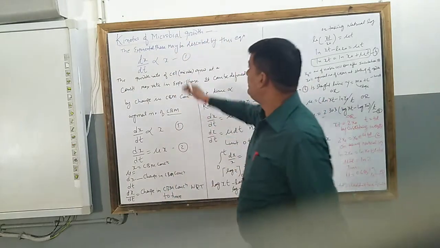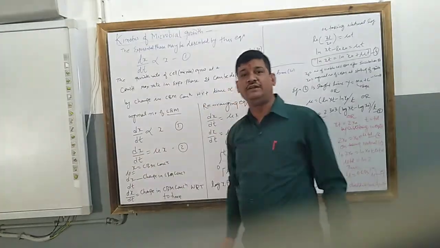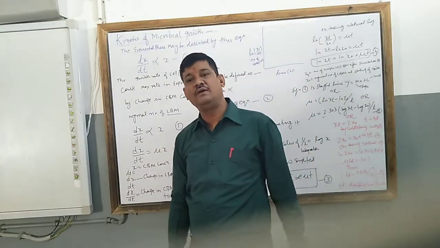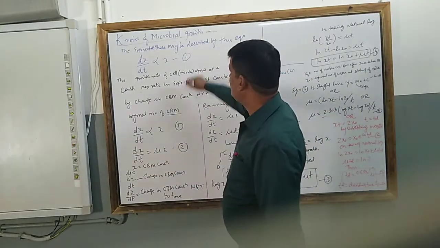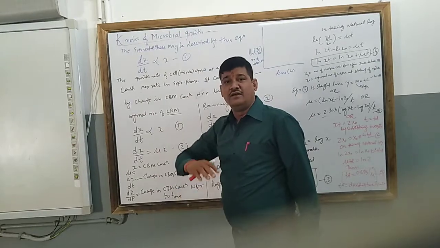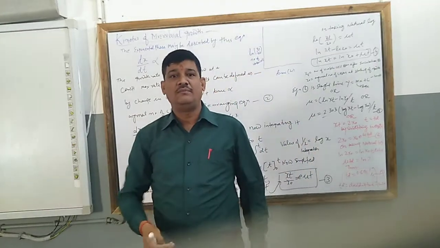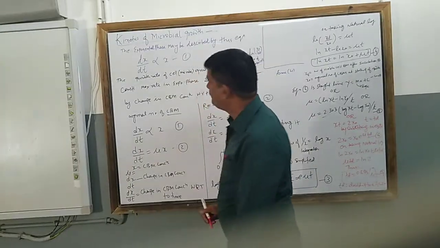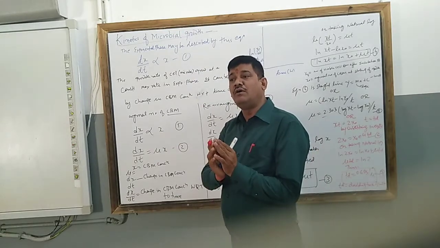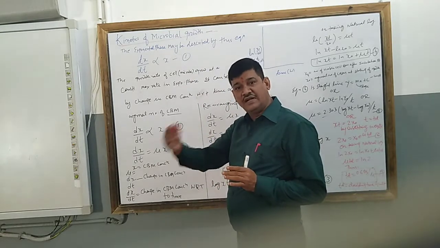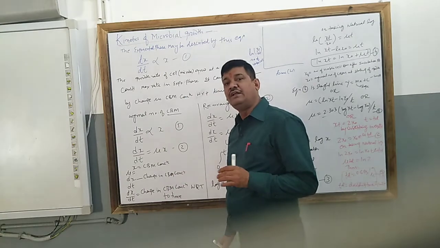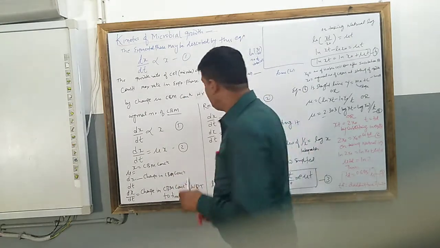Kinetics of microbial growth pertains to first-order chemical reactions, and growth kinetics means how many cells are produced per unit time, or what changes occur during an interval of time.